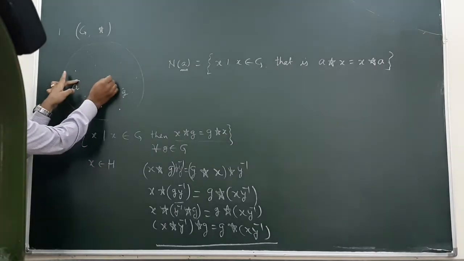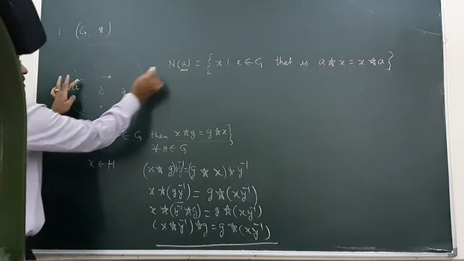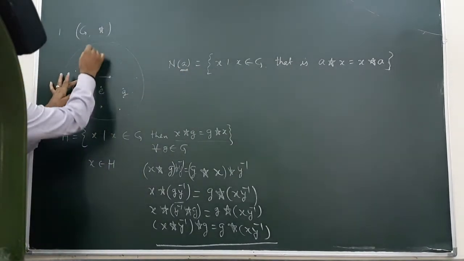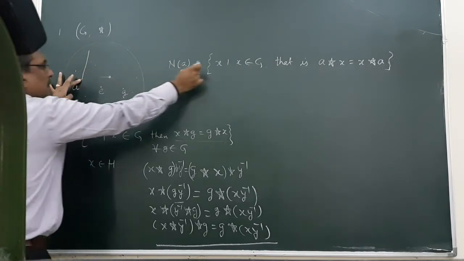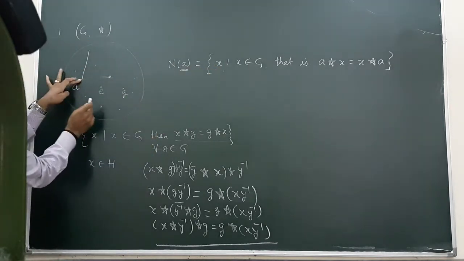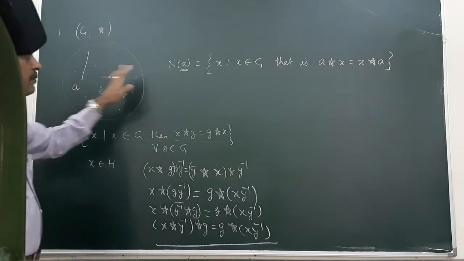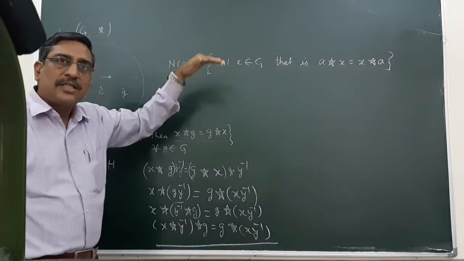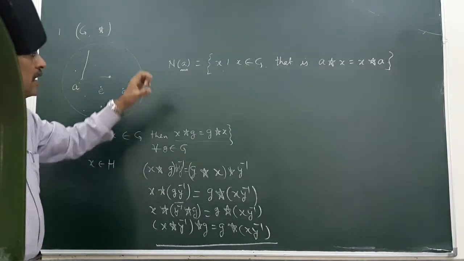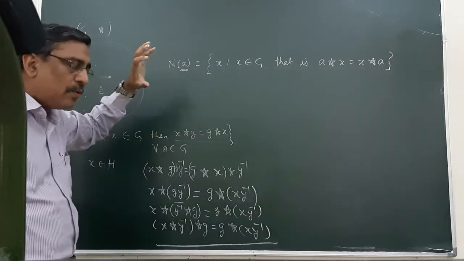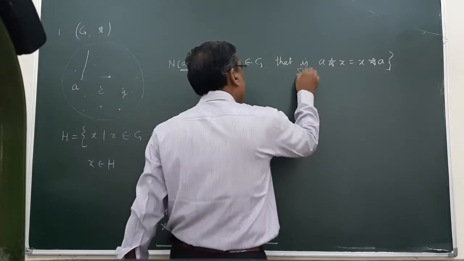If this element commutes, it is a member of this set. If this element does not commute with a, then it will not be a member of this set. And this set we will prove is a subgroup.